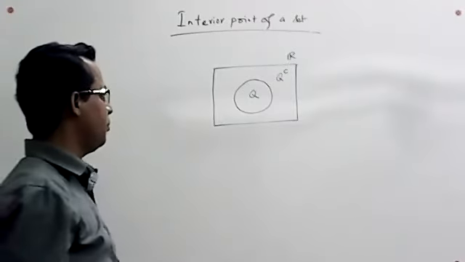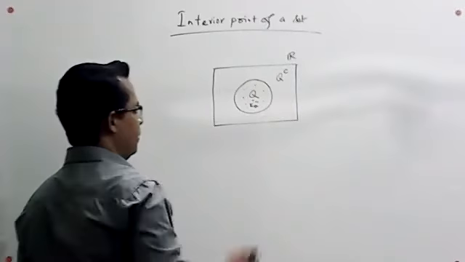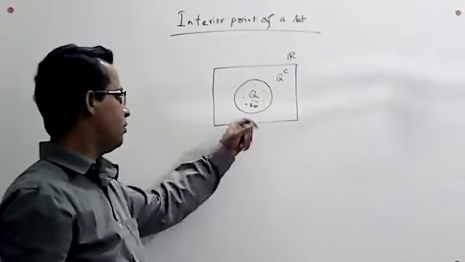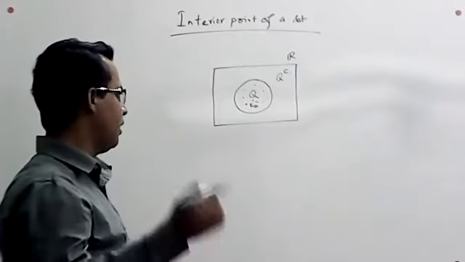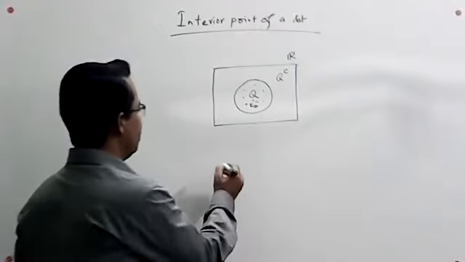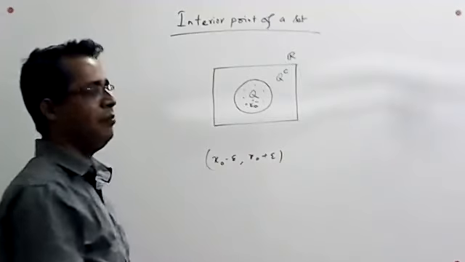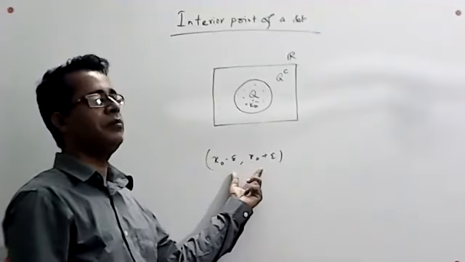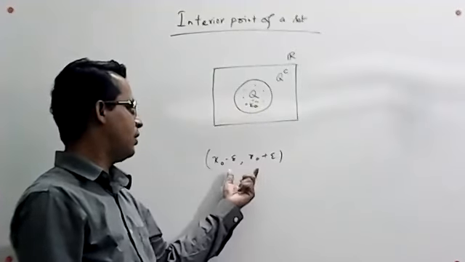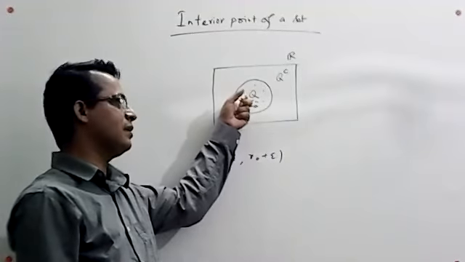Now, if we take a point from the set of rational numbers, say x naught, the first condition is satisfied for an interior point, because x naught belongs to the set of rational numbers Q. Now, if we check an interval around this point, x naught minus epsilon to x naught plus epsilon, we know that every interval contains infinite rational numbers as well as infinite irrational numbers. So the neighborhood of x naught contains infinitely many irrational numbers, which are not included in the set of rational numbers.